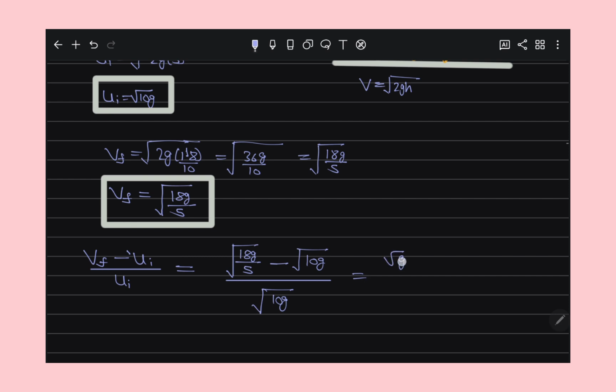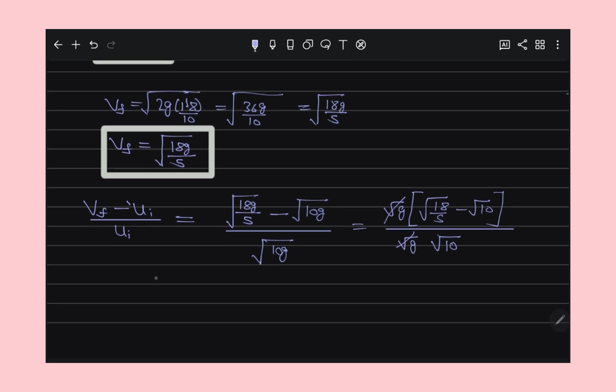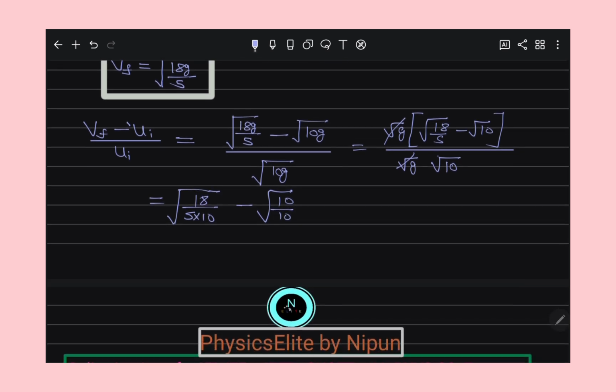I take root g common from everywhere, so it cancels out. That is root 18 by 5 minus root 10, divided by root 10. Root g cancels with root g.